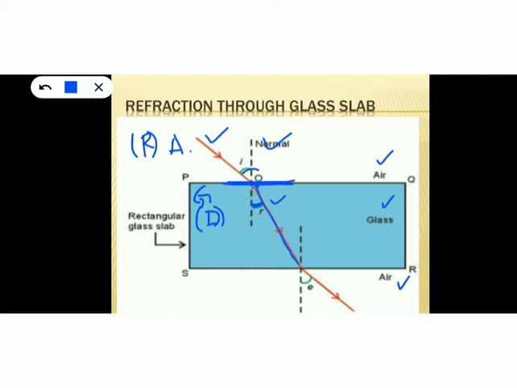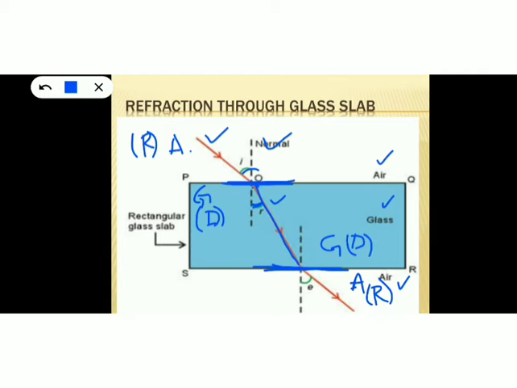See, here it is a straight line because it is traveling through a single medium, glass, and this is the next boundary, another boundary, and here the boundary is between glass and air. So here the light ray is passing from glass to air. That is, glass is a denser medium, air is a rarer medium. So the light ray is passing from a denser medium to a rarer medium.